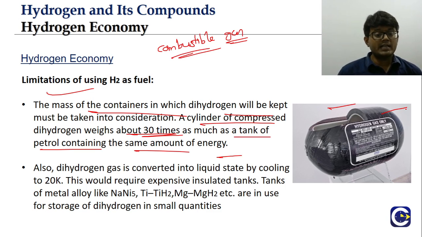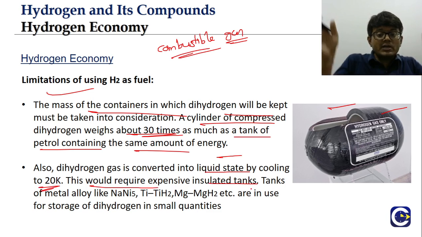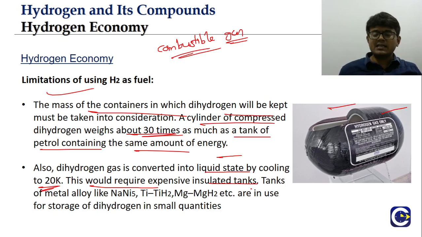Now if you look at the liquid state, first of all, how do we convert it into a liquid? We have to cool it to 20 Kelvin. Once we cool it to that level and convert it to liquid, we have to have an insulated tank, which has to be very, very expensive, because for insulation we have to have a material with suitable properties.